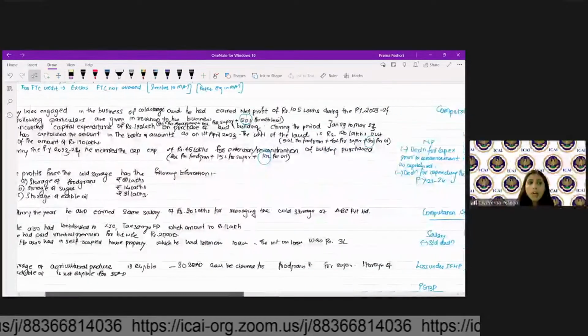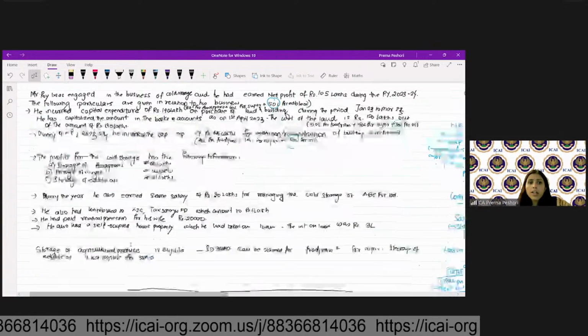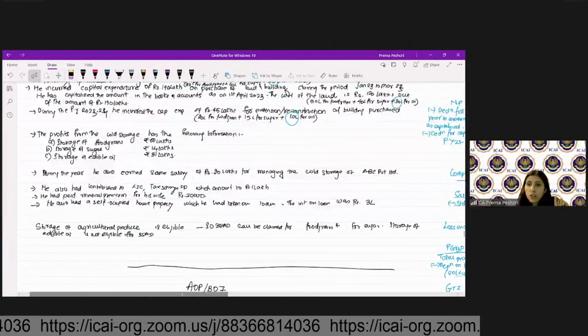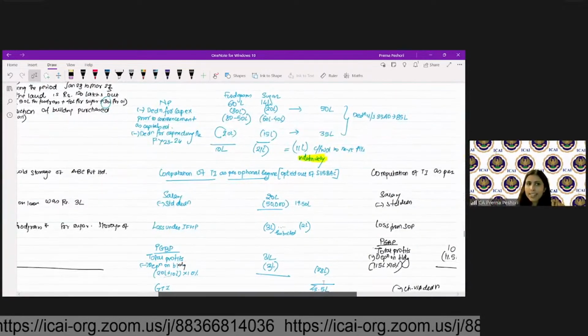Are we getting that? Now, the profits from the cold storage are given. During the year, he has also earned some salary of rupees 20 lakh for managing the cold storage of ABC Private Limited. So he has the salary income. We will take 20 lakh as a salary.